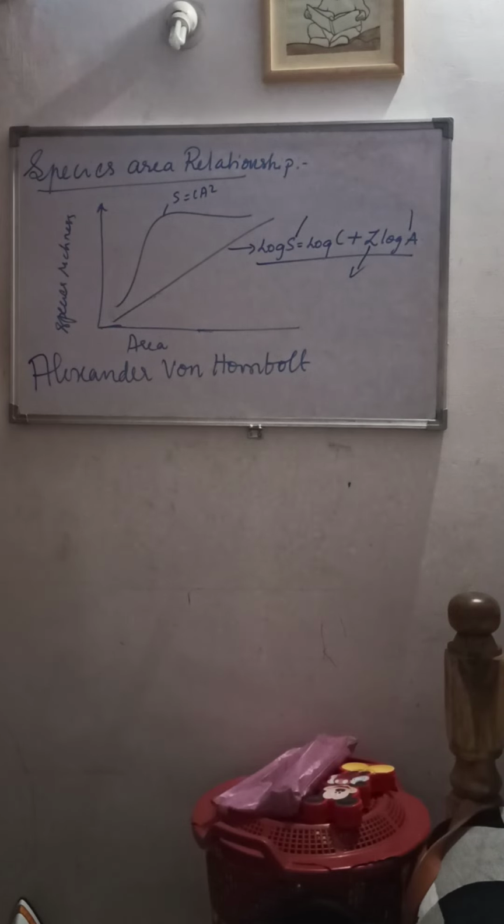It has been noted that regardless of the taxonomic group or the region, the slopes of the regression lines are amazingly similar.